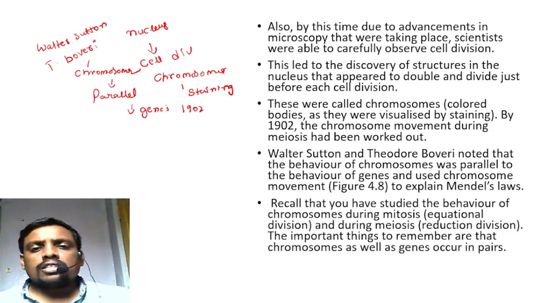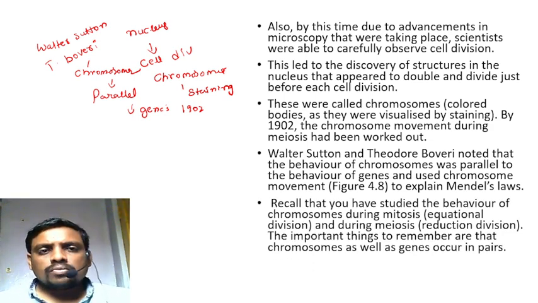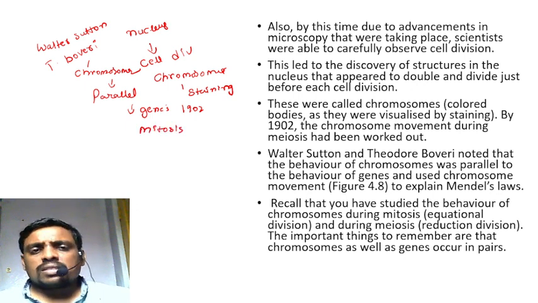Recall that we have studied the behavior of chromosomes during mitosis cell division. Mitosis contains four different phases: prophase, metaphase, anaphase, telophase. During those phases you can also observe the chromosomal development.